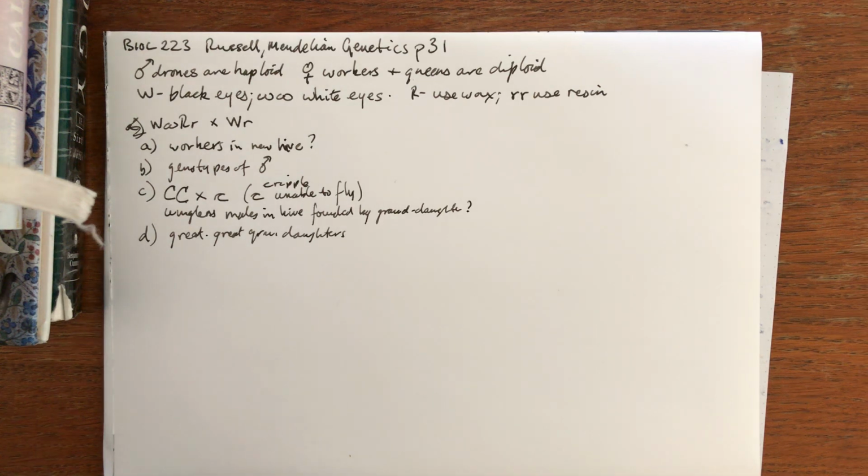This is for Biology 223 Genetics. I want to do problem 31 in chapter 11, 12, depending on the edition. It's the Mendelian Genetics. This is about bees. So let me read you the question. I've written some things down to save time.